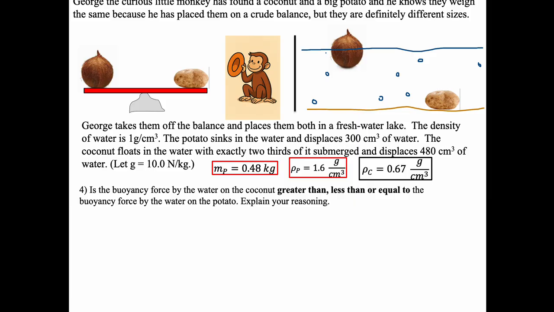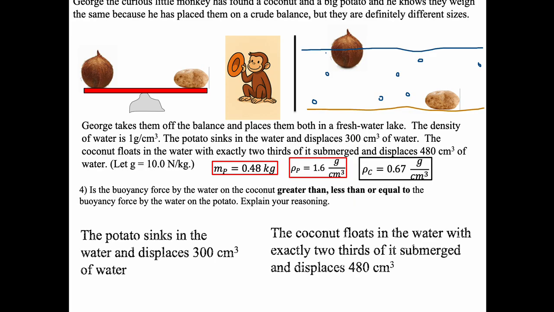You may say, oh, the potato sunk, so all of its volume is down there, so it must have a greater buoyant force. Or some of you will think, oh, well, the coconut's floating, so it has the greater buoyant force. You can't use that logic, right? The only way you can tell what the buoyant force is, is by looking at the weight of the fluid being displaced, right? And it tells us right here.